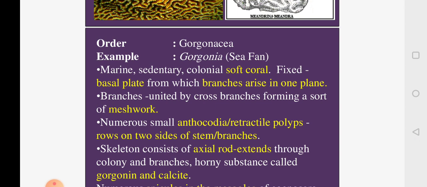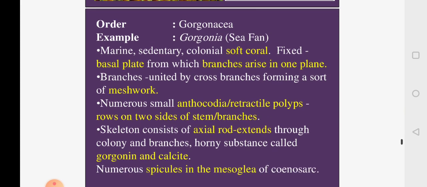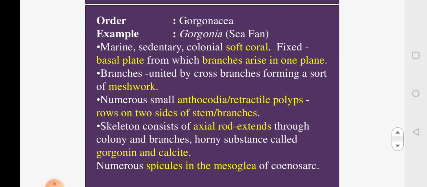So the characteristic features: sedentary, colonial, soft coral, fixed with a basal plate, branches arising in one plane. If you look at the branches, they are connected to each other, forming a sort of meshwork.